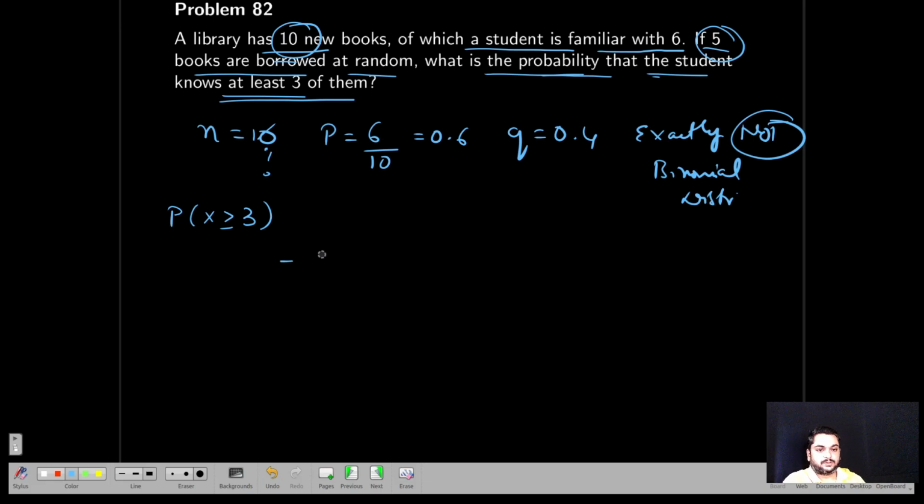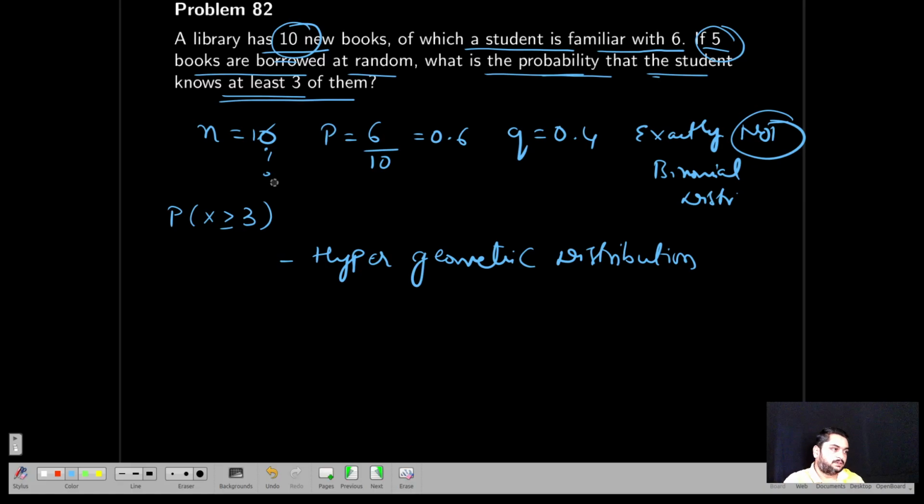This actually follows something called a hypergeometric distribution. This is not part of your syllabus, okay? But to solve this problem, you can approximate it to a binomial distribution.